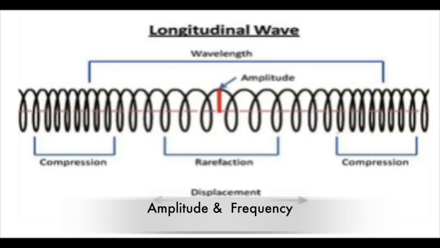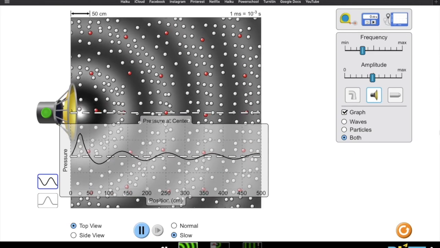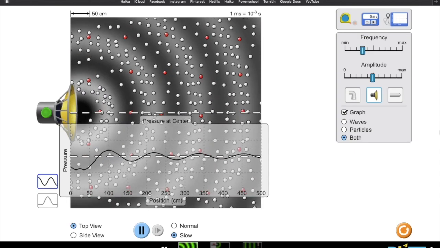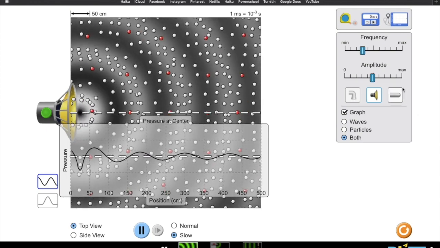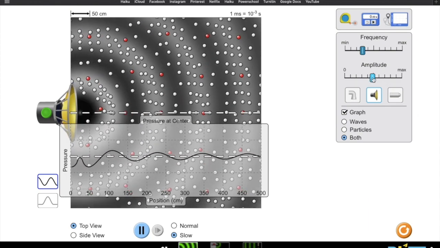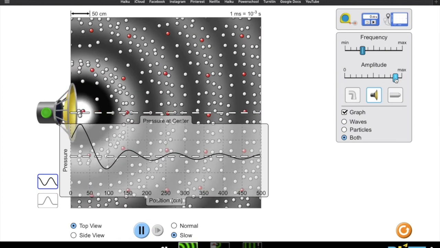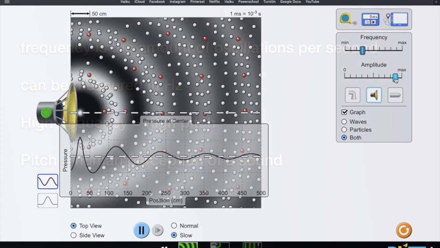In this picture from the website TopPR, we can see how amplitude works in a longitudinal wave. In the PhET simulation, we can see how changing the amplitude changes the distance from the top of the crest to the median line. Amplitude affects what we hear as loudness. This means that a higher amplitude makes a louder sound and a lower amplitude makes a softer sound.